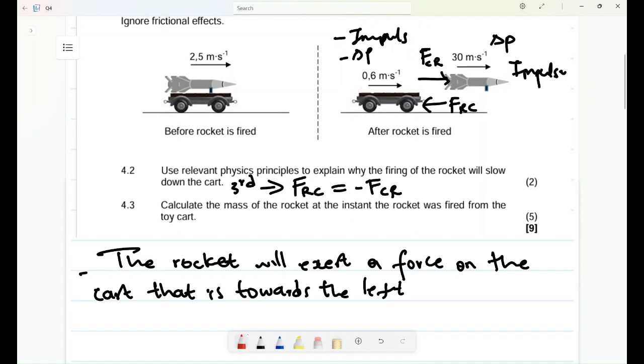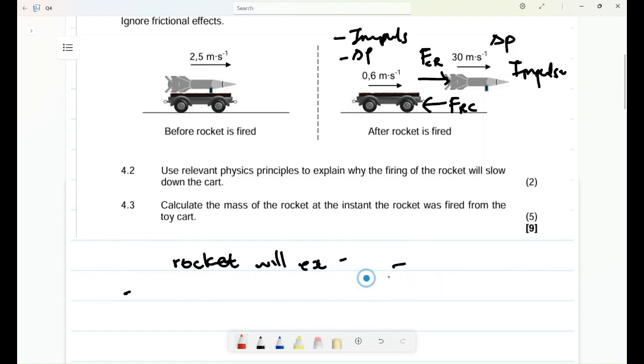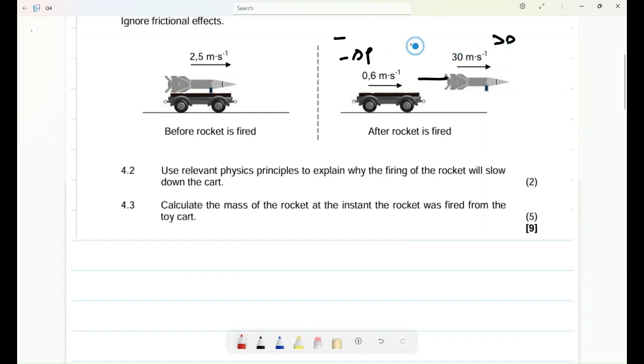All right, now let's move to interesting stuff. The calculation. Do not neglect the theory behind physics. You're going to get most of your answers incorrect because it is very important to learn. Now that we know momentum is conserved in this case, they say to us, calculate the mass of the rocket at the instant the rocket was fired from the toy car. Okay, it's fine. Let's just use momentum here.